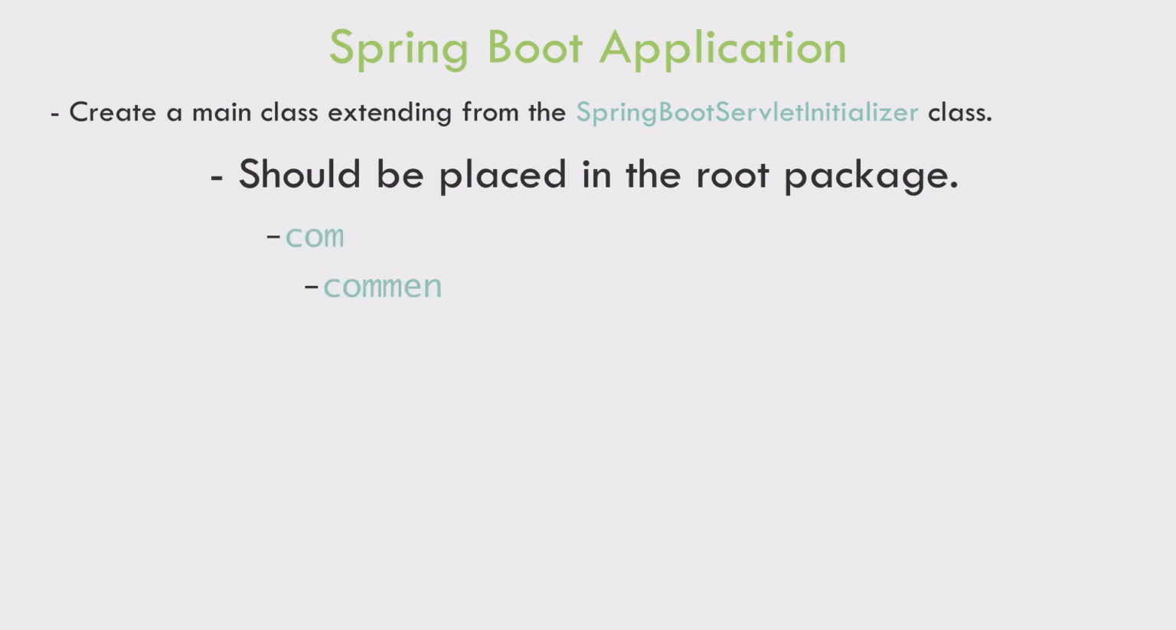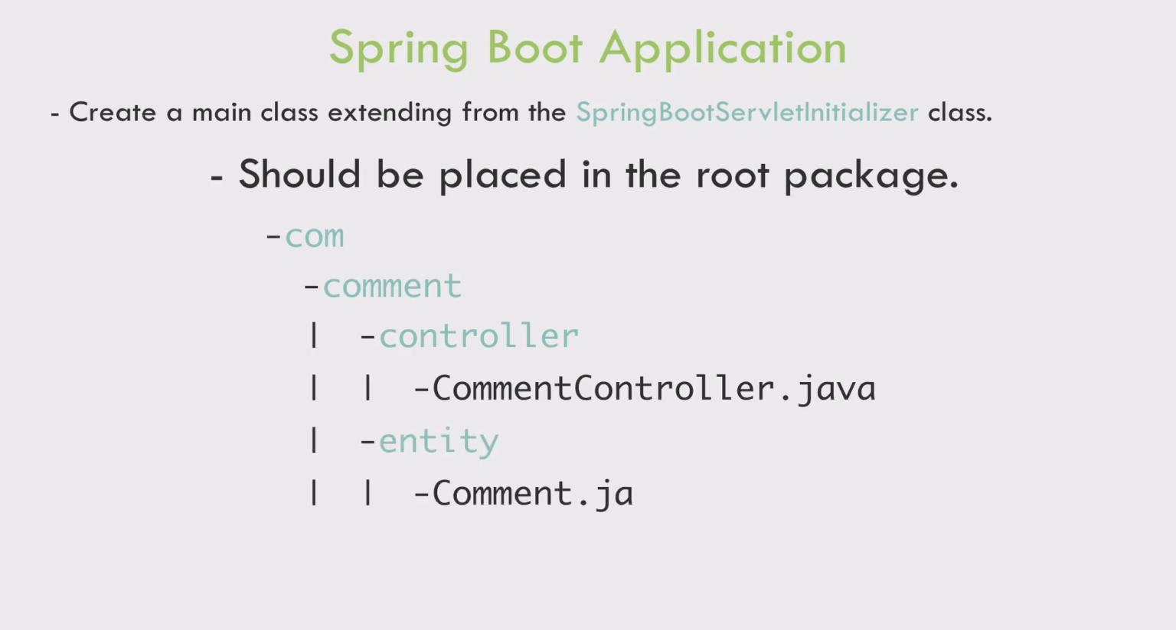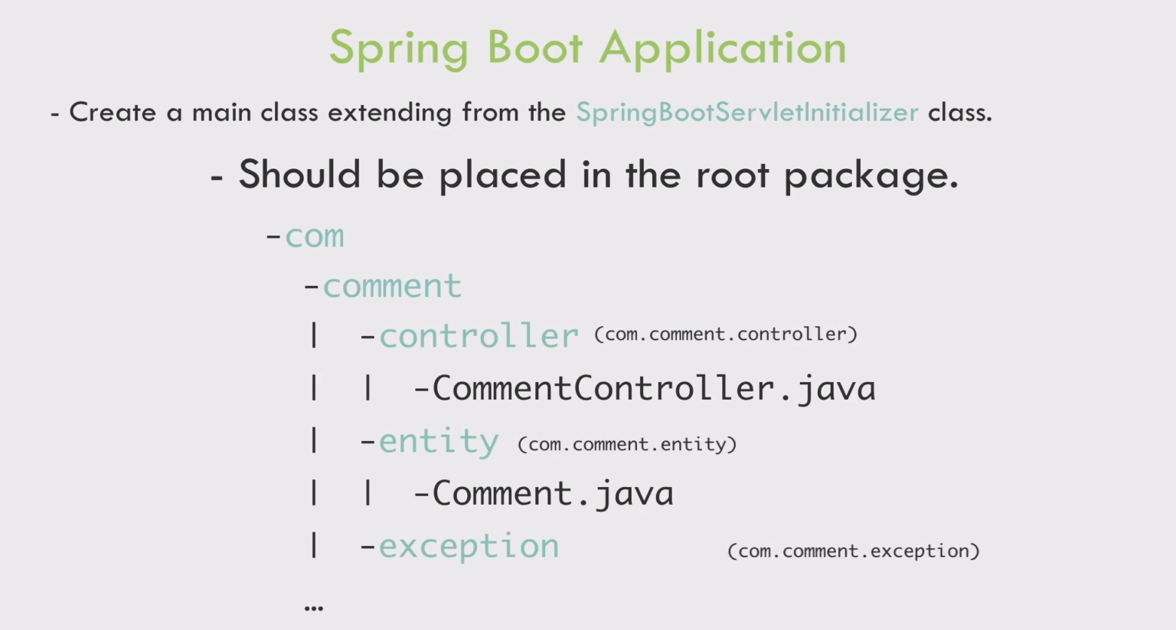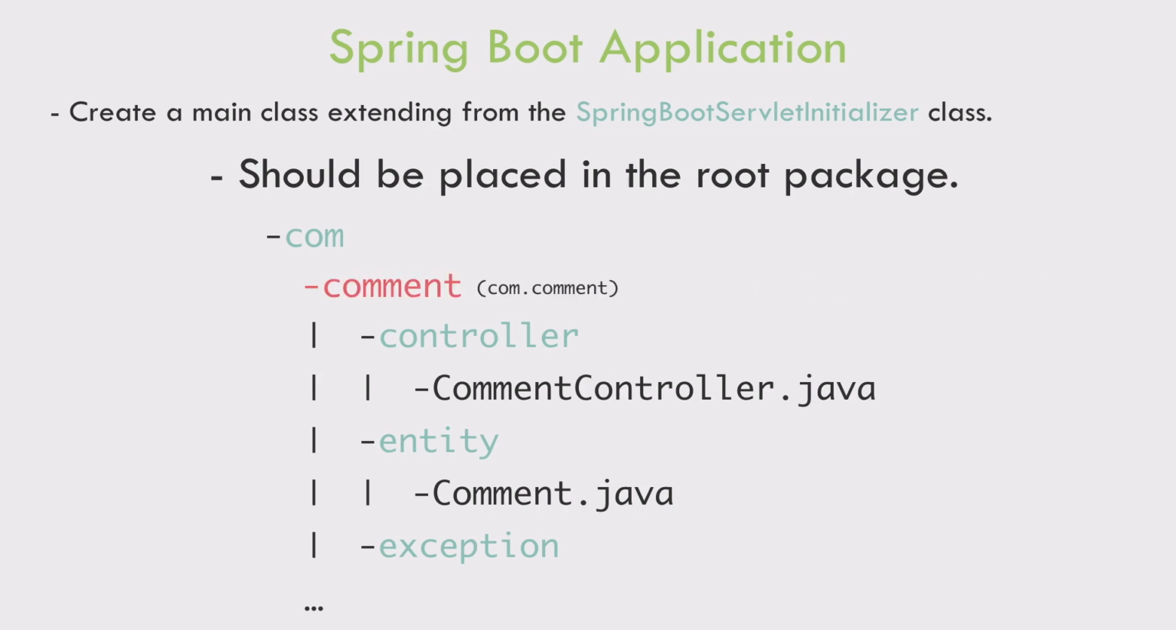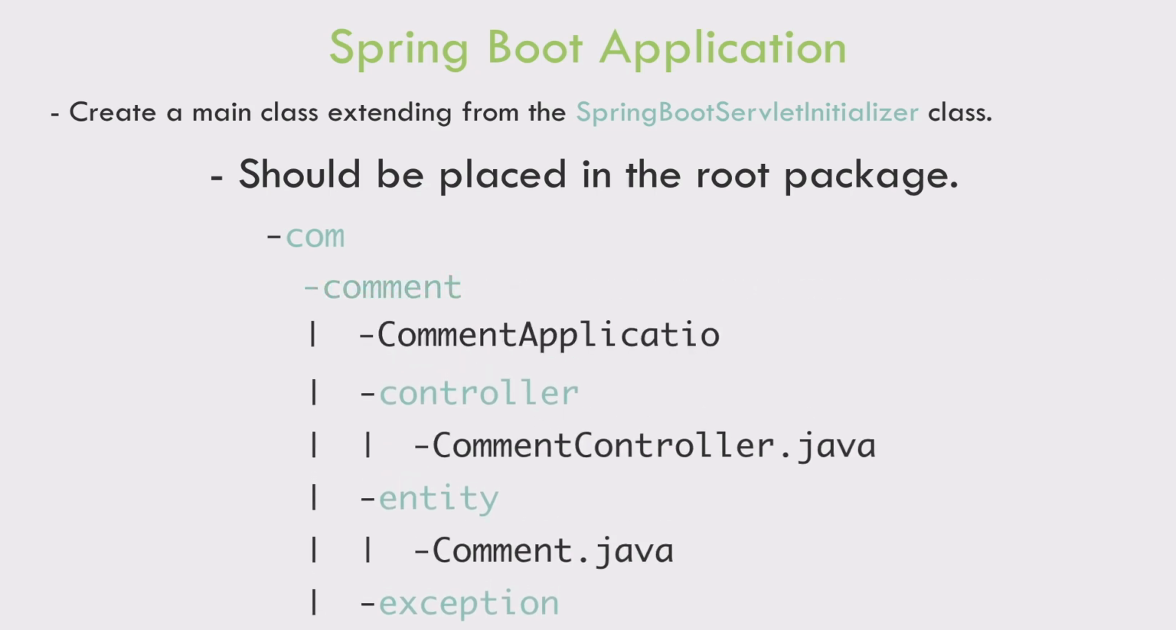So the package structure of this project looks like this at the moment. There is the com.comment.controller package where I have the comment controller class, and then the com.comment.entity package which has the comment class, and it goes on like this. So the root package is com.comment, and this is where I want to place the main class in.